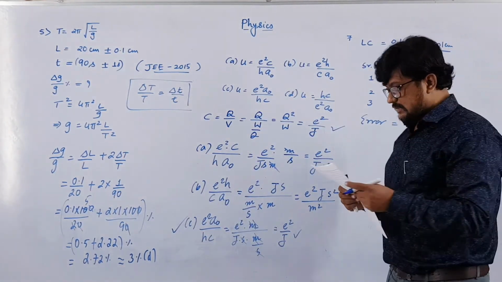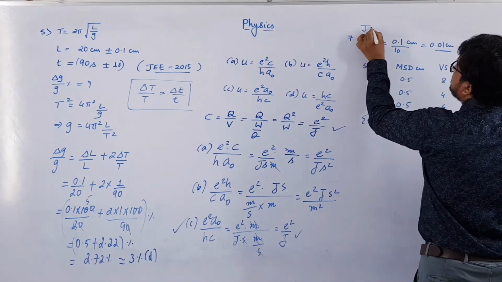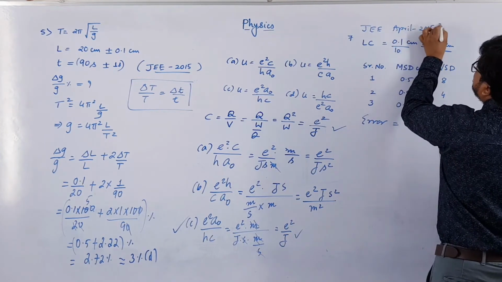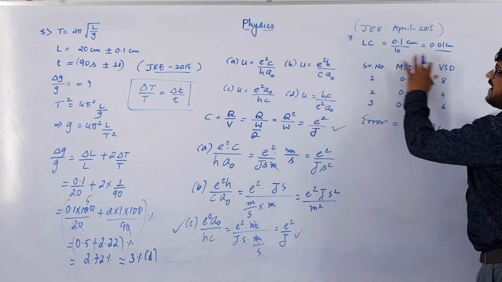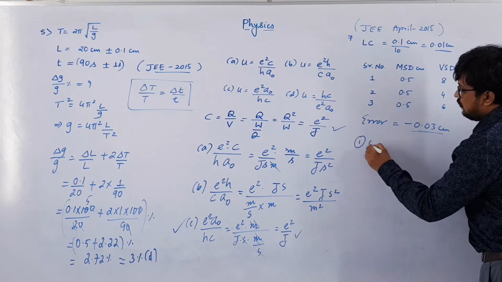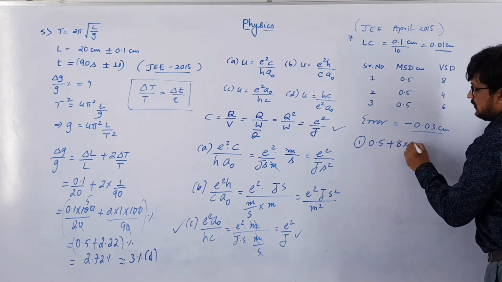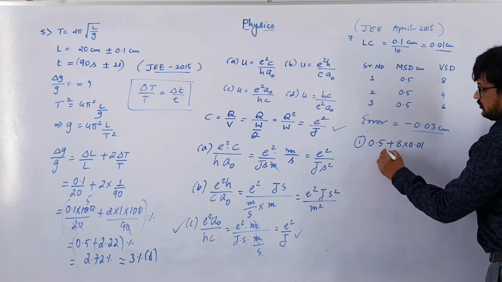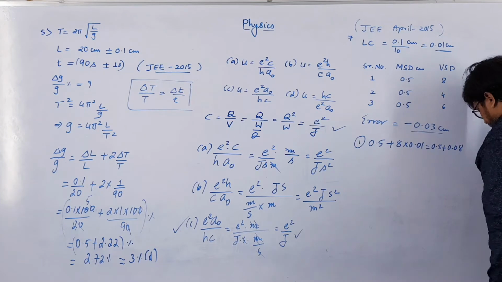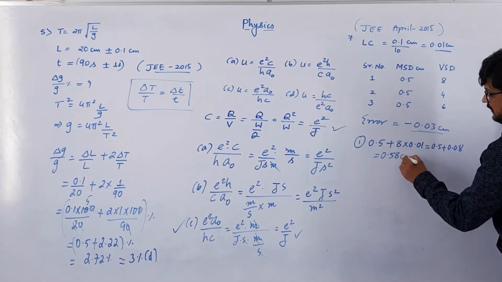So how will you solve this? This was asked in JEE April 2015. So we'll find the diameter by using these given values. So for first reading it is 0.5 plus 8 division. So 8 into LC, that is 0.01. So this will be equal to 0.5 plus 0.08. 0.5 plus 0.08 is 0.58 centimeter.